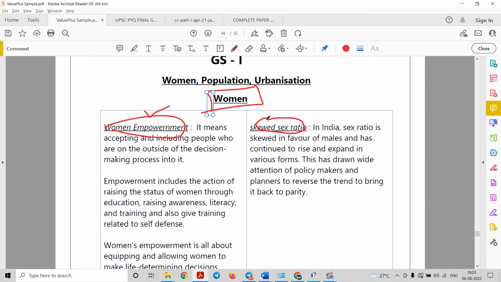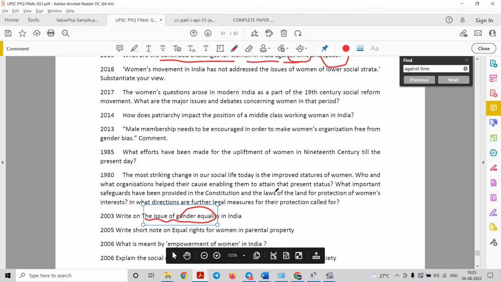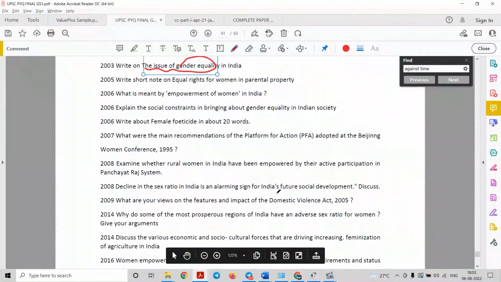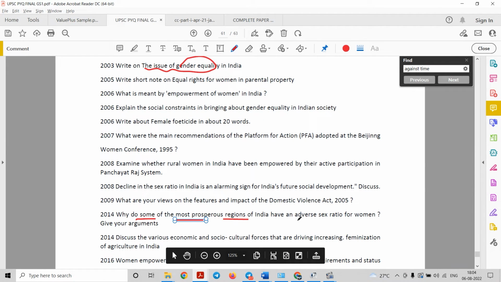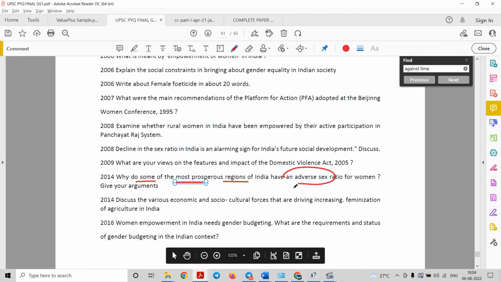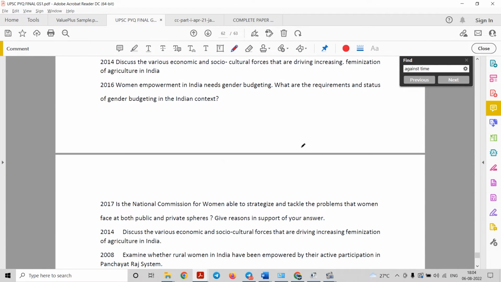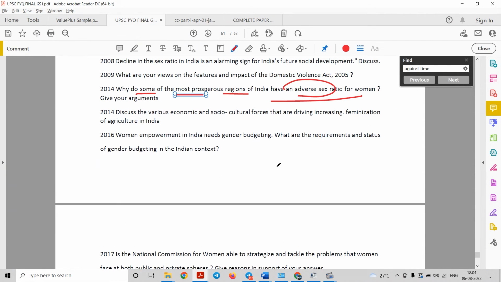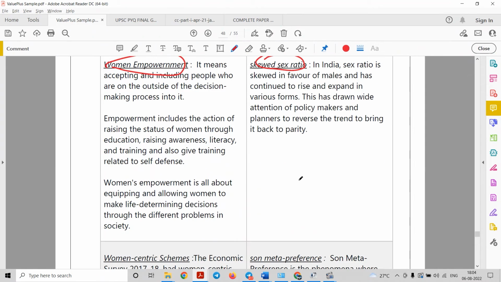Now UPSC has already asked a question on this particular skewed sex ratio. Let me run you through this particular topic and how we can relate it to the previous year question. See, why do some prosperous regions of India have adverse sex ratio, right? So in such questions you can utilize such keywords, that is skewed sex ratio, right? Adverse sex ratio, right? And there is skewed sex ratio, that is some regions have higher sex ratio, some have lower sex ratio. So you can use such keywords in your answers, right?